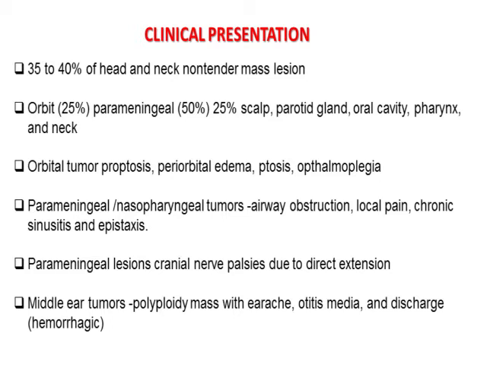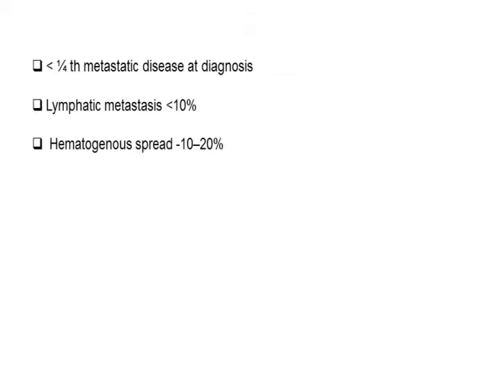Parameningeal and nasopharyngeal tumors can present with airway obstruction, local pain, chronic sinusitis, and epistaxis. Parameningeal tumors can also present with features of cranial palsy. Middle ear tumors can present with features of otitis media, discharge from the ear, and earache. Less than 25% of the cases can be metastatic at the point of diagnosis, and less than 10% show lymphatic metastasis. Hematogenous spread is seen in 20% of the cases.